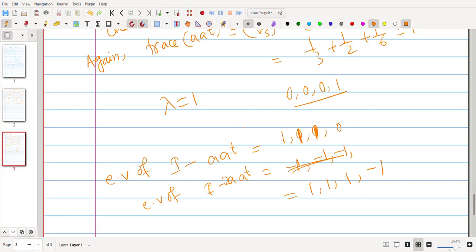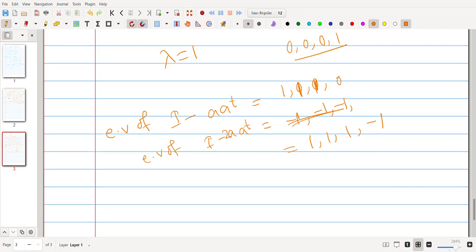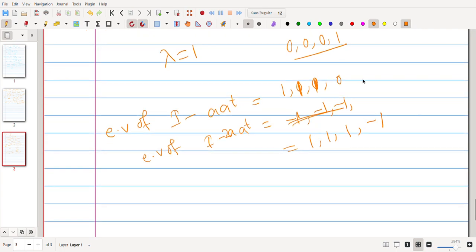That means I minus 2A transpose is invertible because all the eigenvalues are non-zero, but I minus A transpose is not invertible because at least one eigenvalue is 0. That means Q is true but P is false, so A is correct.